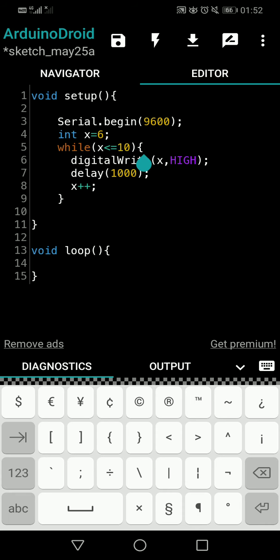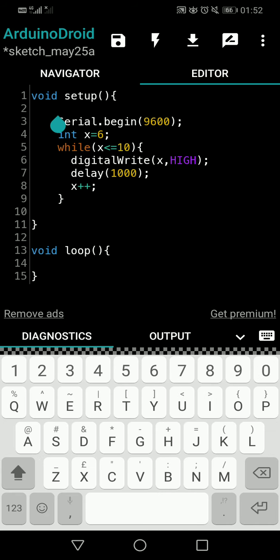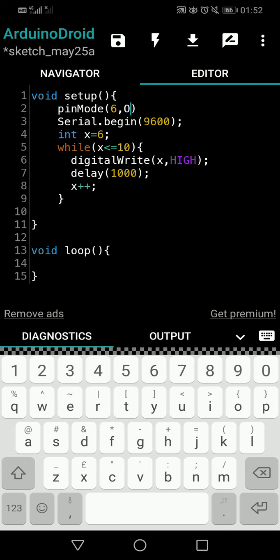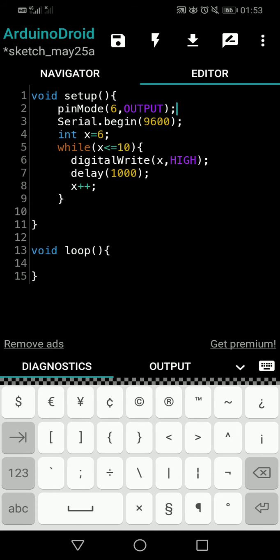Or we can go for some more choice, okay? So one way of doing it is I can write pin mode 6 output, yes or no? Likewise I have to start from 6 to 10, I have to write 5 lines. Since I know the while loop, if I write 5 lines like that, there's no point in having learned the while loop. So here also I should try to implement a while loop.